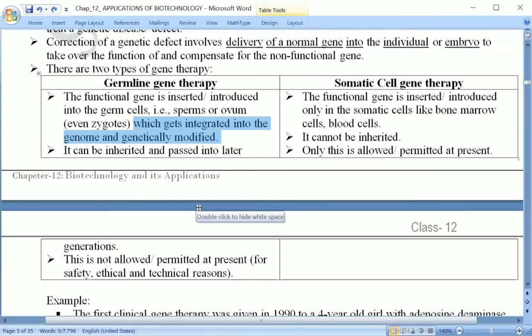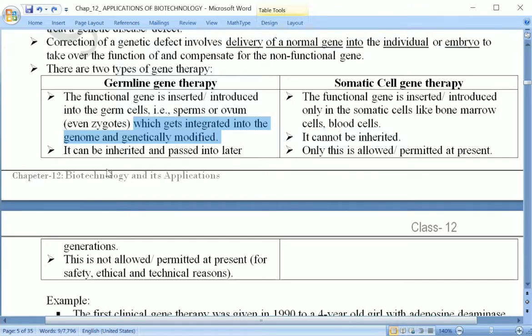It means the foreign gene or the functional gene that has been inserted into the sperm or ovum, or let us say in the zygote or embryo, gets integrated into the genetic material of the person, and as a result the person has been genetically modified. The non-functional gene will be replaced because a functional gene has been already inserted.